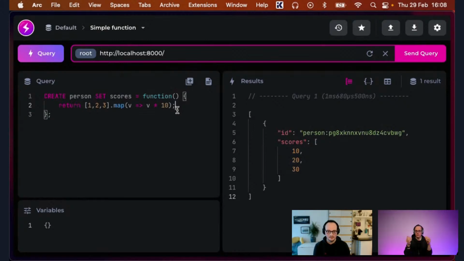Like dbt has the Jinja 2 templating language, so you template SQL. One of the things I personally find really interesting with these embedded JavaScript functions is that you have a very cool JavaScript runtime within the database. So you actually don't need a templating language.